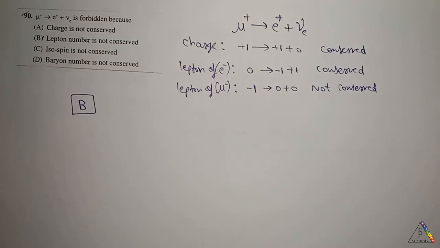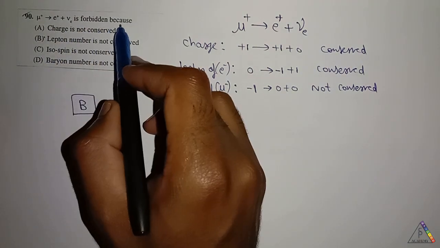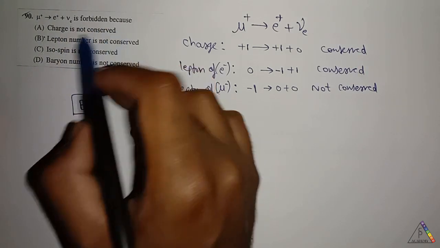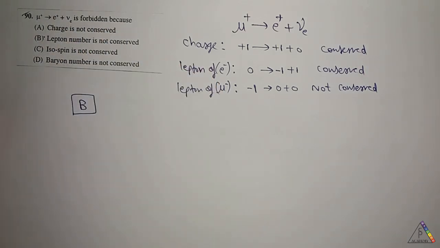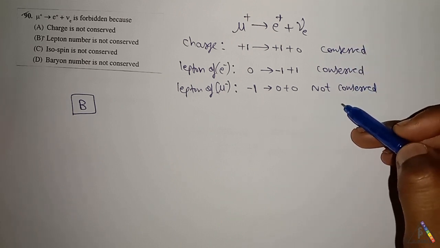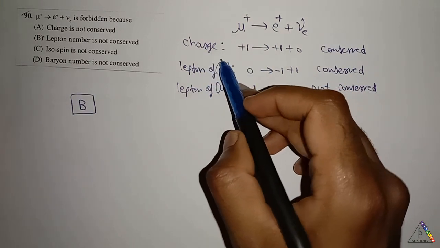Next question is, they are given the reaction. They have mentioned this reaction as forbidden, and they are asking the reason why this reaction is forbidden. If we check the conservations, first we'll check the charge conservation.